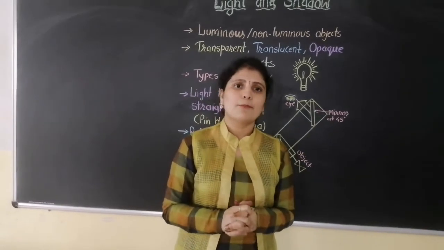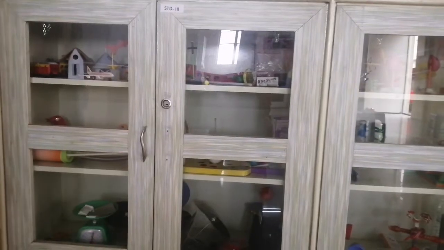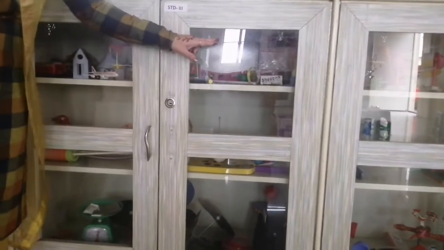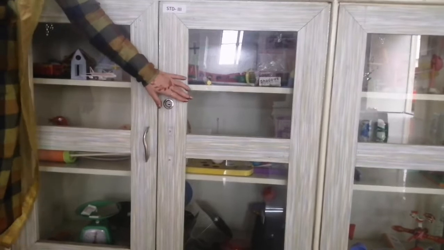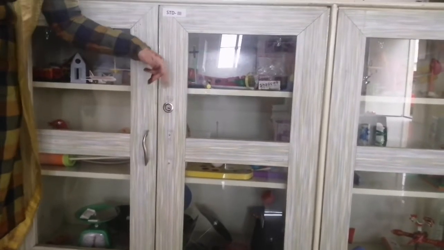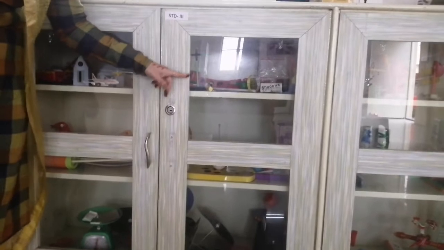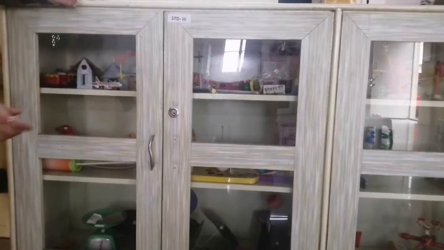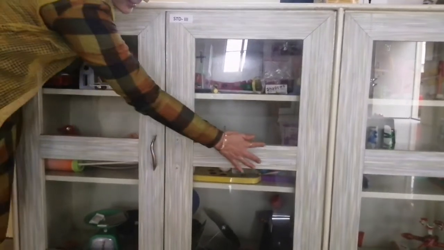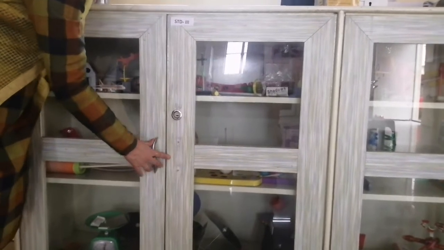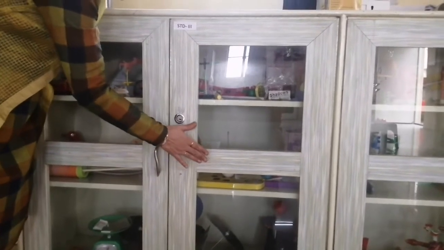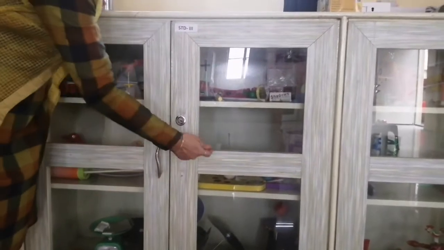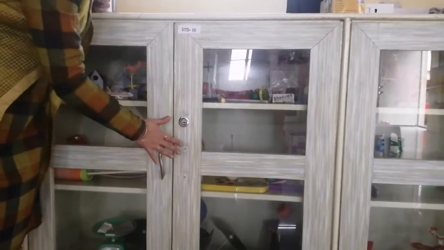Now let us see examples of it. In our discovery lab we can see examples of all three. This glass is a transparent glass. The light can easily pass through it and that is the reason we can see the objects kept inside or on the other side of it. Right? You can see them easily. And this wood is an example of an opaque object. The things kept behind this wood or behind this strip, you cannot see. Why can you not see? Because light cannot pass through it. And when light does not reach the object, we cannot see the object. So this proves that an opaque object cannot pass light through it.